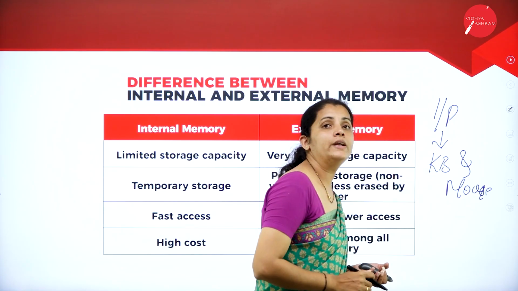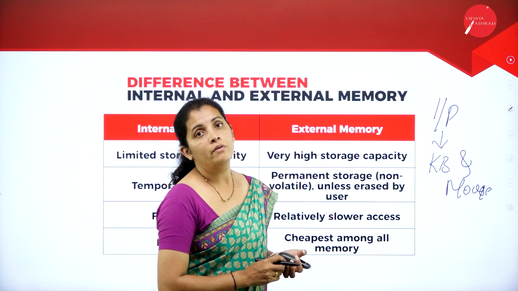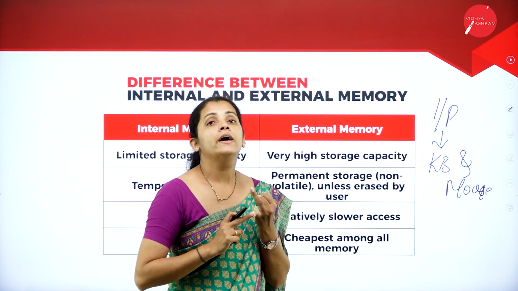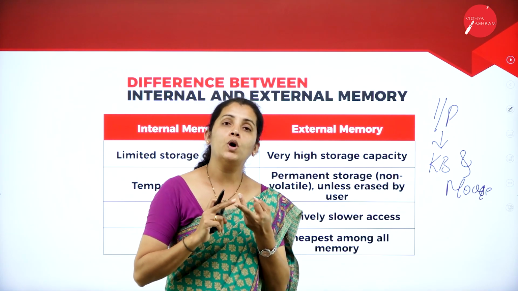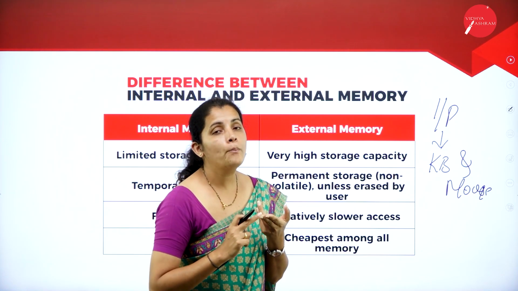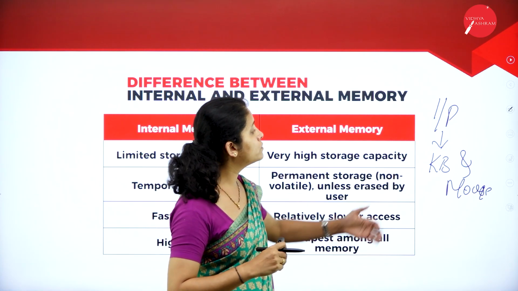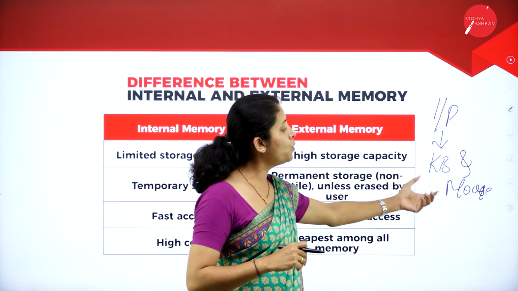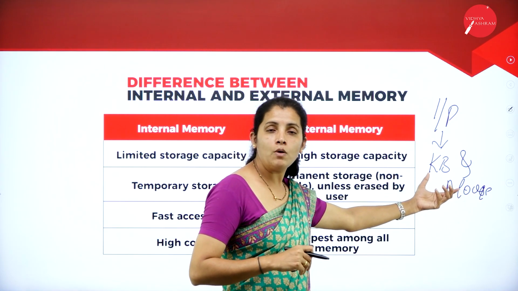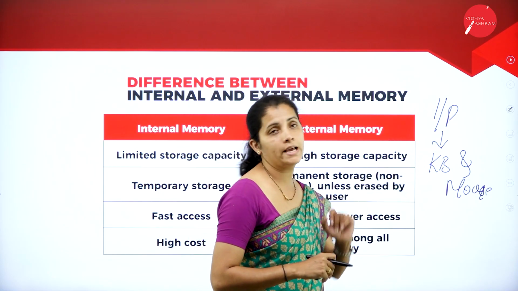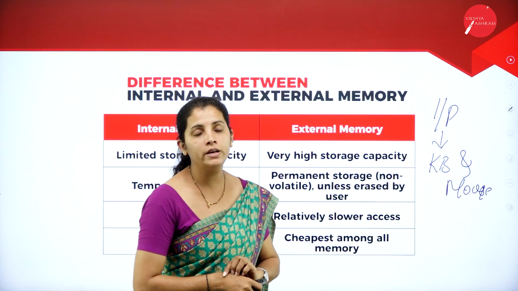The different kinds of keyboard are standard keyboard, ergonomic keyboard, virtual keyboard, and compact keyboard. Mouse is a pointing device, and this is the main example for an input device.